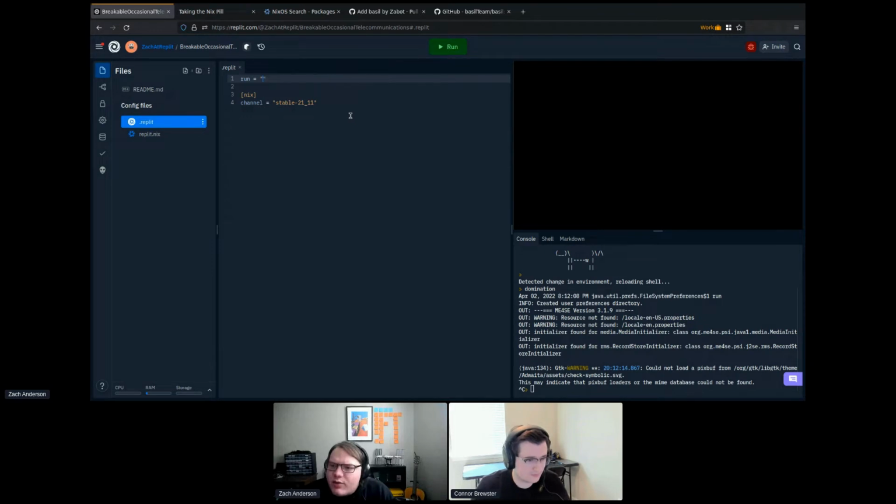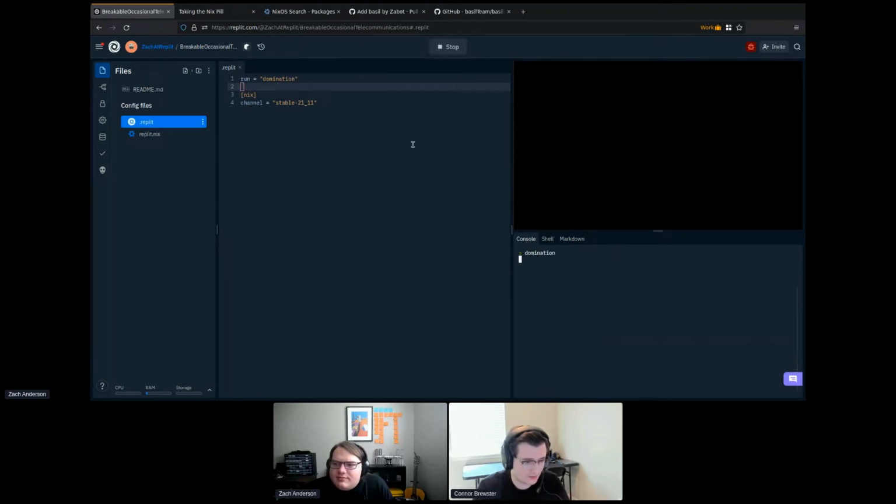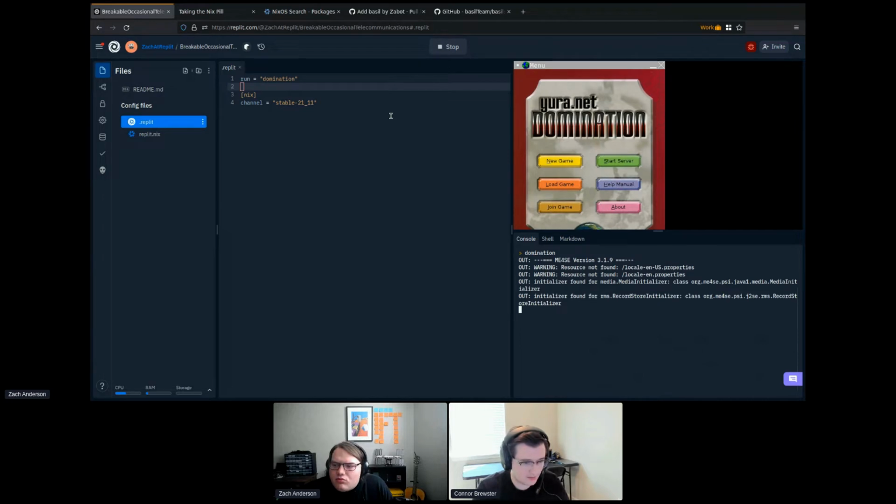And this run command is just a command that's run when you click the run button. So I can put domination in there. And now if I click the run button, it's just going to run the command. Don't have to worry about typing it in the console. Don't have to worry about any of that. It just works.